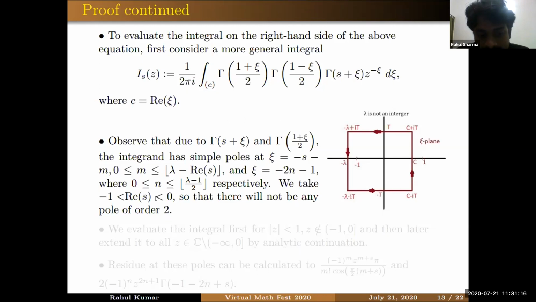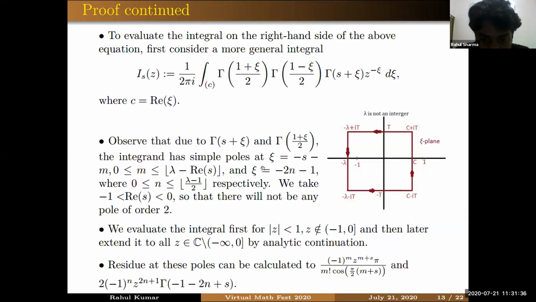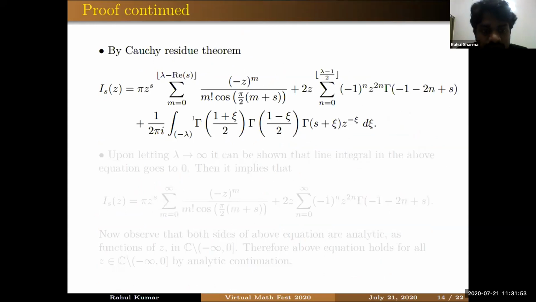That means we will first prove our result for this range of s, and then we will extend it by analytic continuation. And we will evaluate this integral also for this range of z, and then later extend it to all z in this related complex plane by analytic continuation. The residues at these simple poles can be calculated to these expressions. One thing can be shown: if you take t tends to infinity along these horizontal lines, the integral along these horizontal lines goes to 0 by using Stirling's formula. By using that fact and the Cauchy residue theorem, this line integral can be evaluated to this expression.